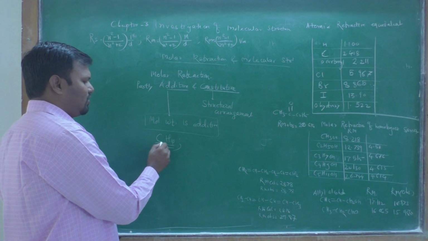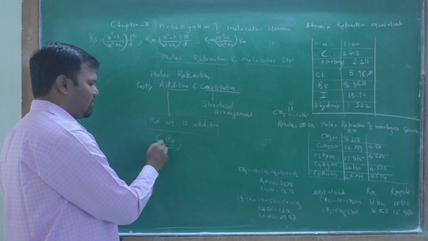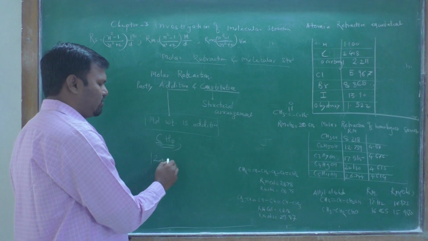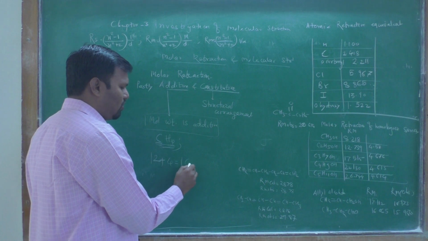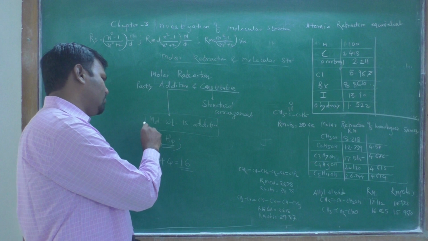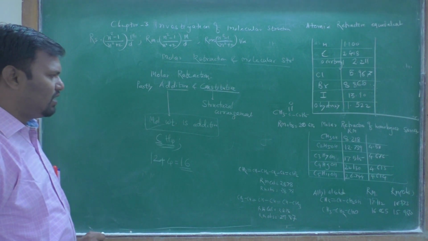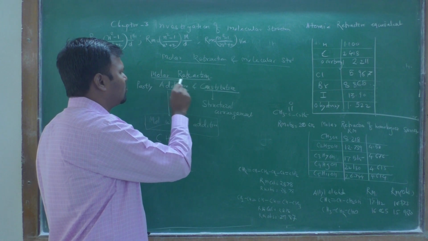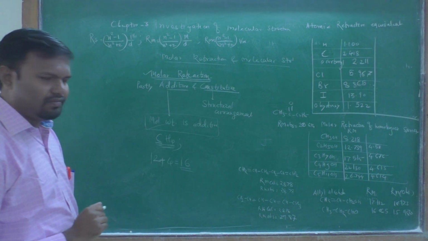We can find it by addition: molecular weight of carbon is 12, molecular weight of 4 hydrogens is 4, therefore its molecular weight is 16. Therefore molecular weight is an additive property, and like that, molar refraction is also an additive property.